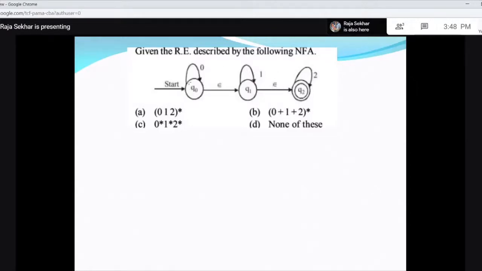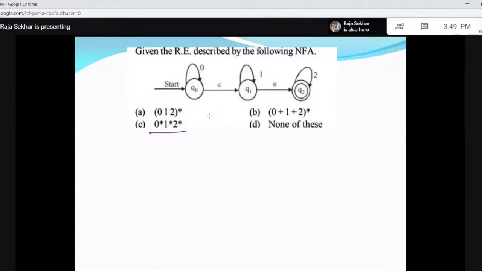Let us see this. This is also standard. So you have any number of zeros, then there is an epsilon transition. Without zeros also, you can come to Q1. Then you can have any number of ones. Without ones also, you can come from Q1 to Q2, and then you can have any number of twos. So what is your language? There is no coming back from Q1 and Q2. So we have any number of zeros followed by any number of ones followed by any number of twos. This is 0 star, 1 star, 2 star.